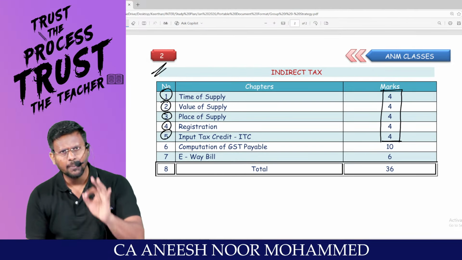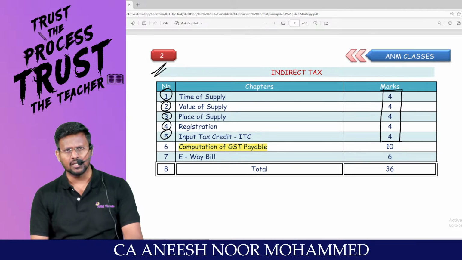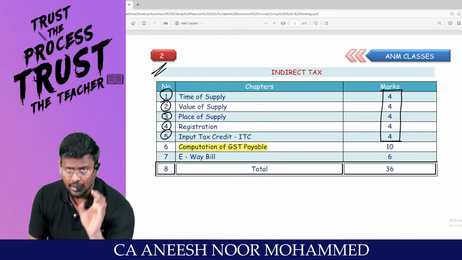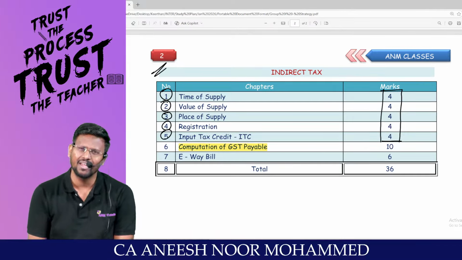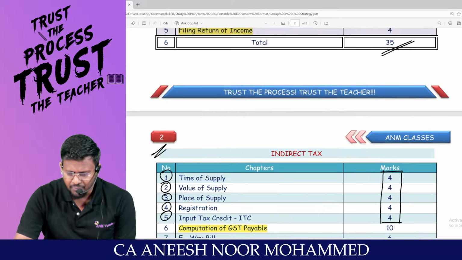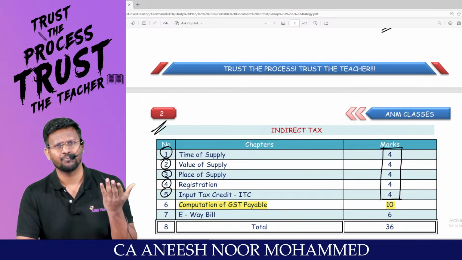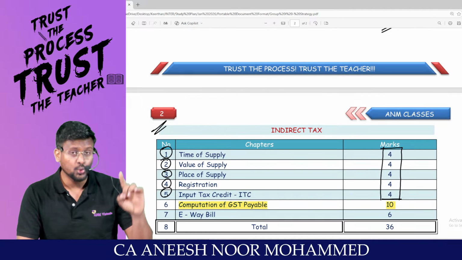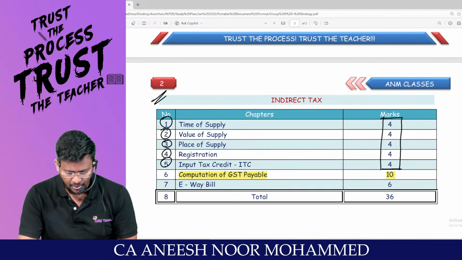And if you have completed the 20 marks, happily you can try computation of GST payable. Just as I said for computation of total income, 1 question 1 day, the same way for computation of GST payable, 1 question 1 day. You have to do it. Otherwise you will not be able to do it. Look, this is 15 marks, this is 10 marks, 25 marks. If I am a student, I will not leave that. And I can't do that without practice. Start practicing. If not today, then when?